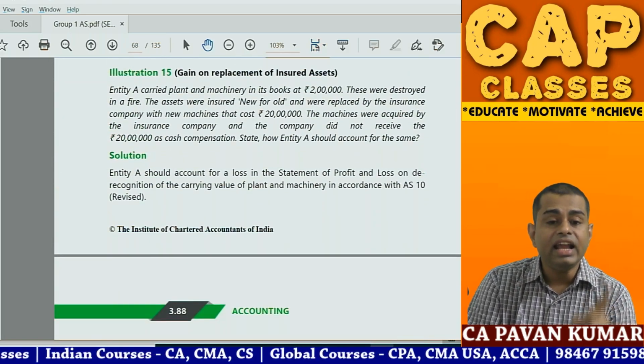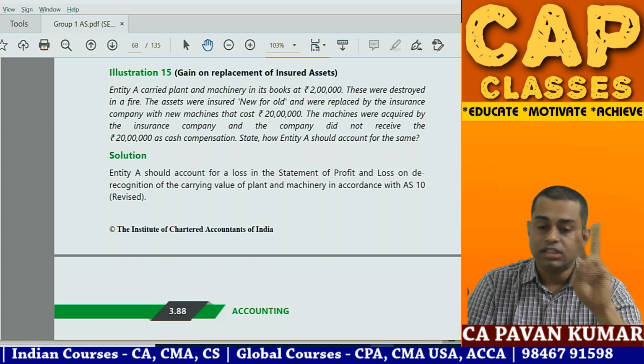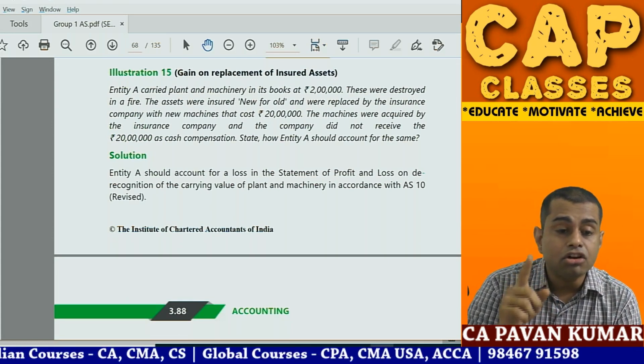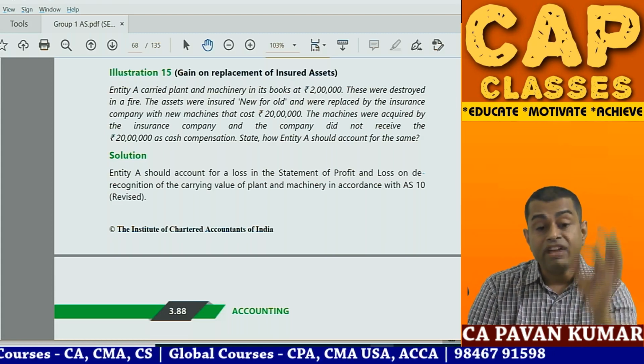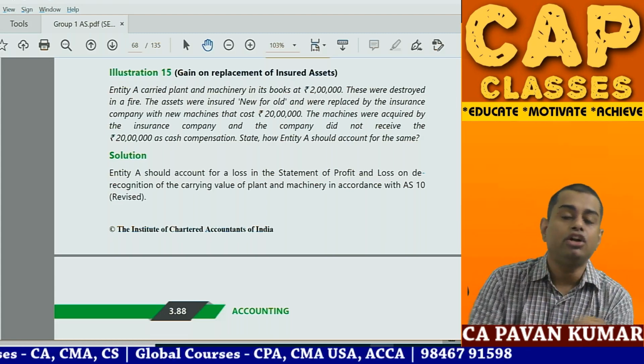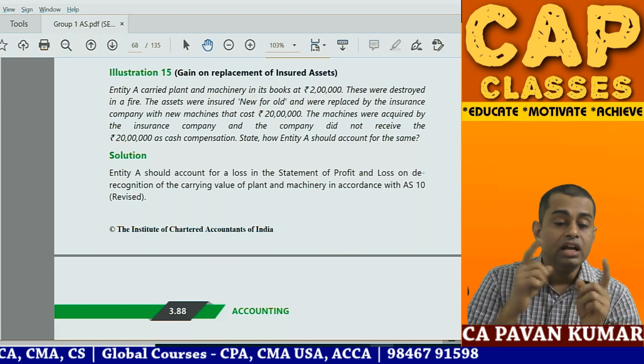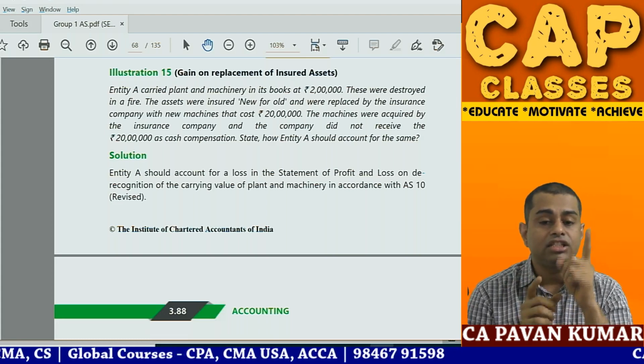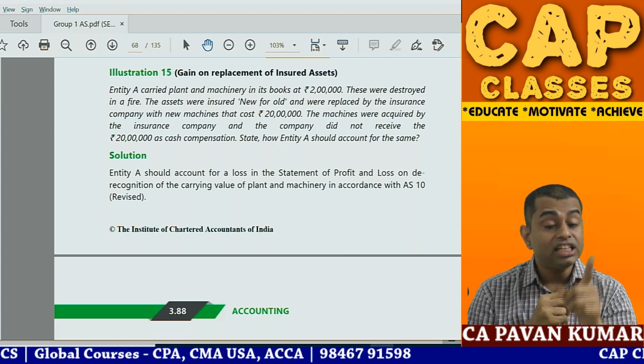Now come to problem number 15. Entity A carried plant and machinery in its books at 2 lakhs. These were destroyed in a fire. Very important question. Very important question. Entity A carried plant and machinery in its books at 2 lakhs. These were destroyed in fire.